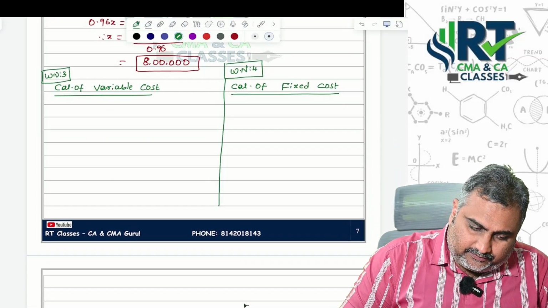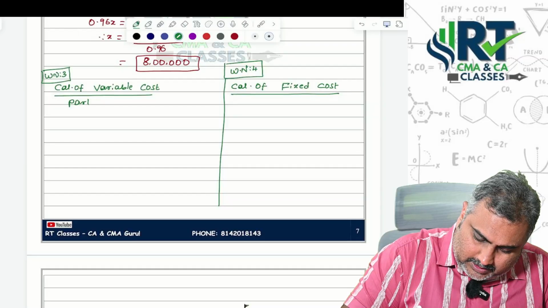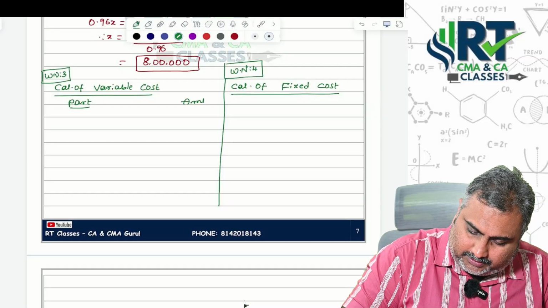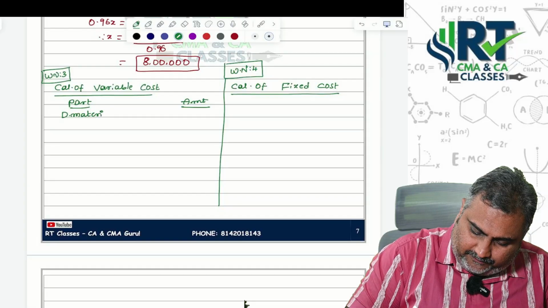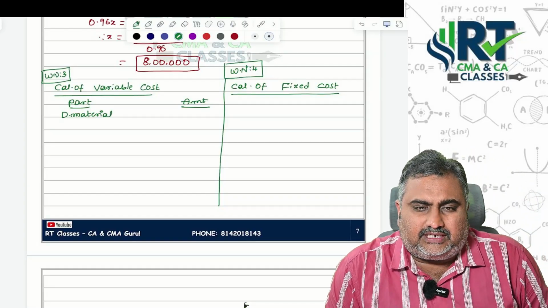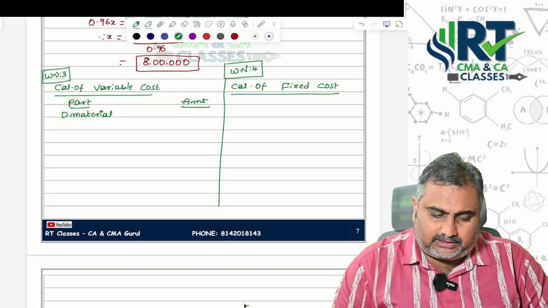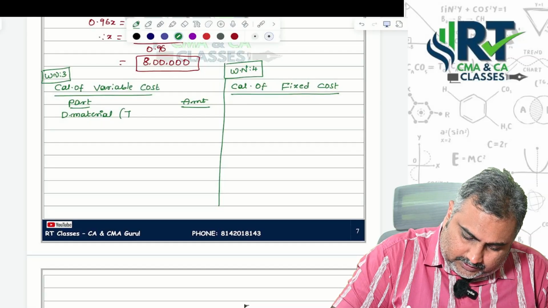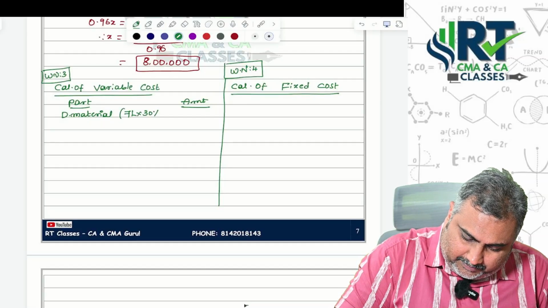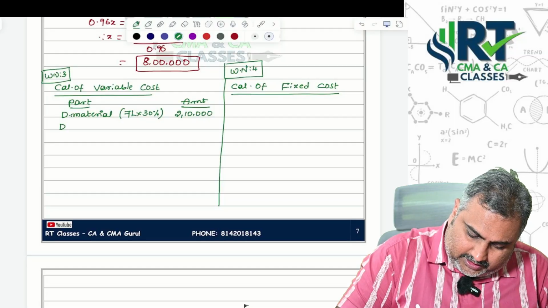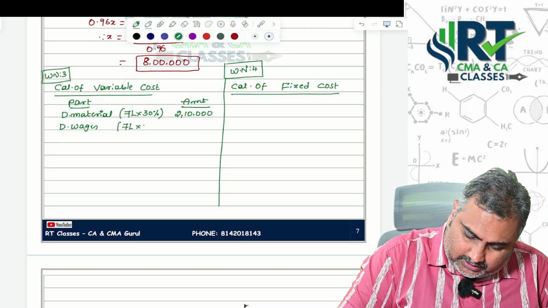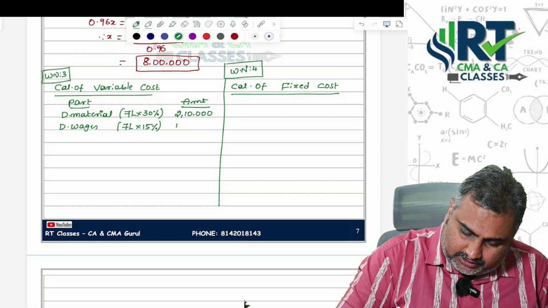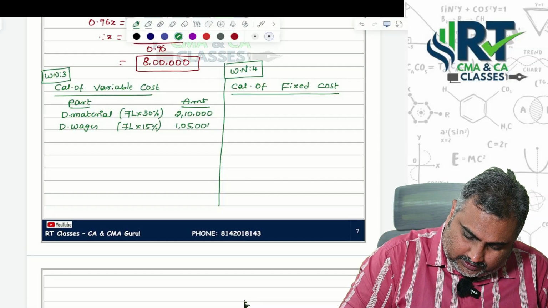Okay, let's see calculation of variable cost, particulars and amount. First start with direct material. If you check the question, what is the percentage they are communicating? 30% on cost of goods sold. So 7 lakhs into 30%, that is equal to 2,10,000. Then direct wages, that is 15% on cost of goods sold, that is equal to 1,05,000.